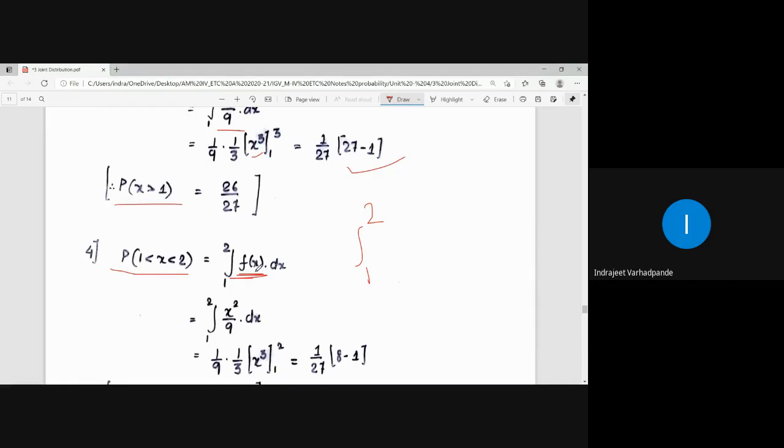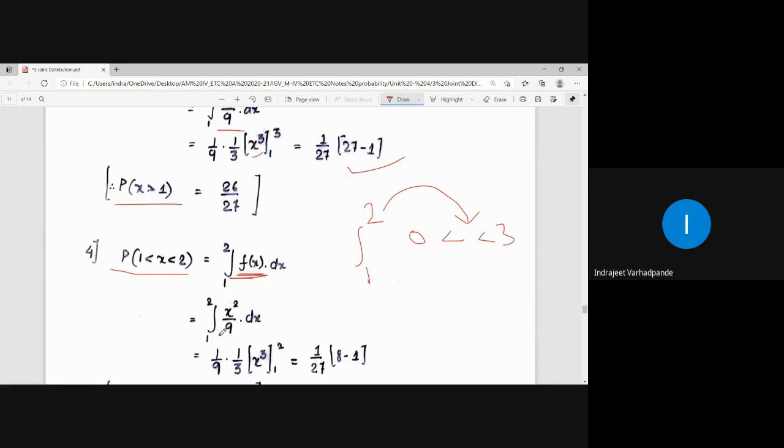फंक्शन कौन से रेंज के लिए वैलिड है वो भी साइमल्टेनियसली चेक करना जरूरी है. We are asked to find the value of probability between 1 to 2. Our function exists between 0 to 3. 1 to 2 are in between 0 and 3. Therefore, the same function will be taken. That function is defined by x square by 9.